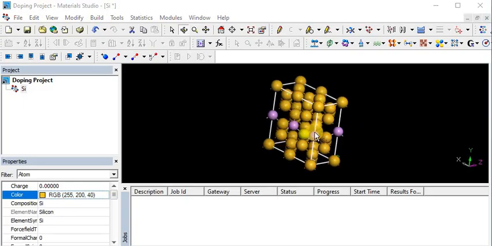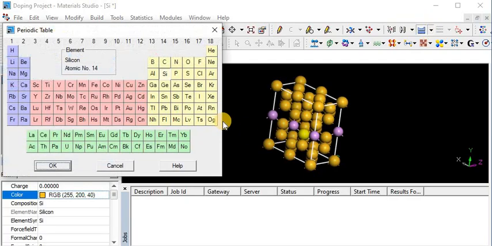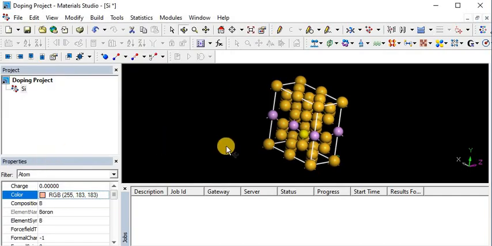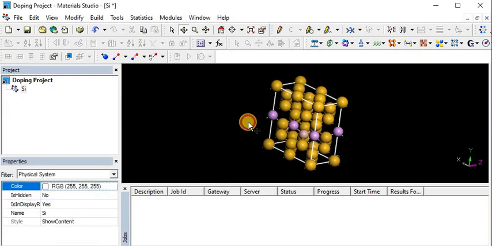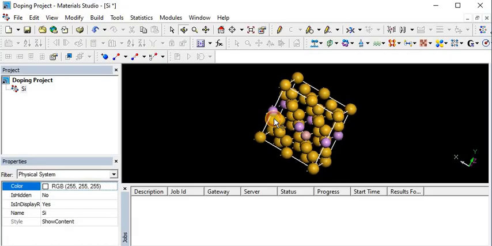By this, if you want to add more impurity in the silicon crystal, if you want to create the acceptor atom, you can add boron to create acceptor. So by this you can dope materials, you can dope atoms in the materials.